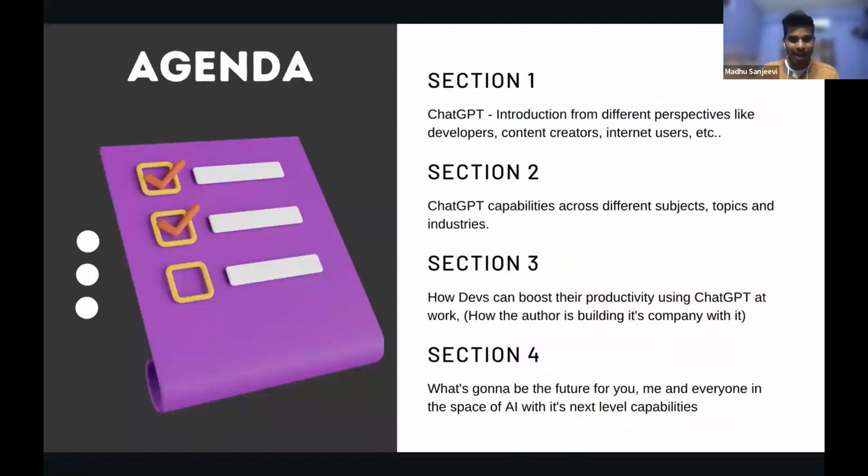But I'm just going to highlight what I'm going to talk about today. First, I'm going to give you the introduction of ChatGPT, as you probably know, but I'm trying to give you a different kind of perspective, like developer mind, content creator, or typical internet users. Then I can talk about the ChatGPT capabilities across different subjects and topics in industry. For example, how ChatGPT is going to help for development, how ChatGPT is going to help for marketing, content, or different kinds of subjects we'll see.